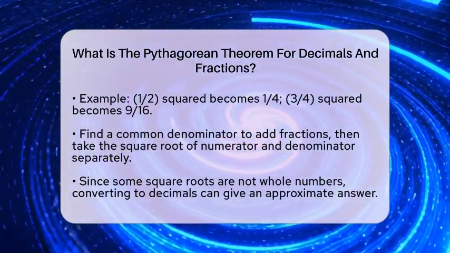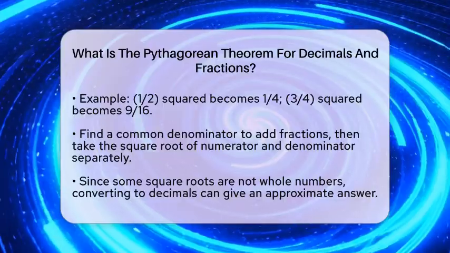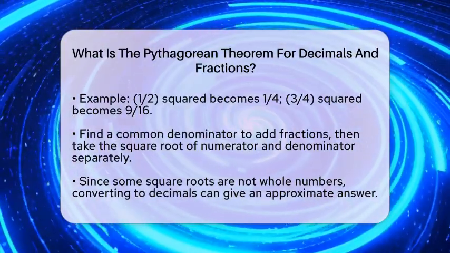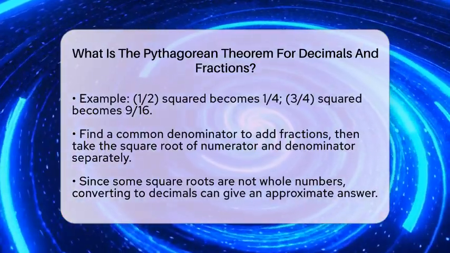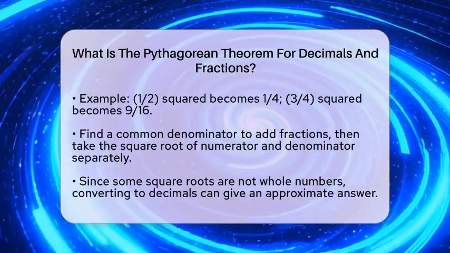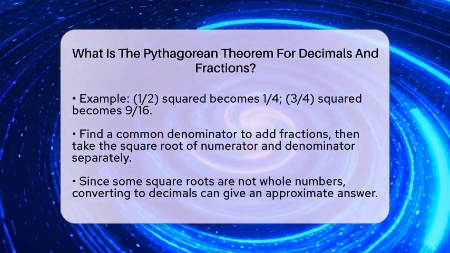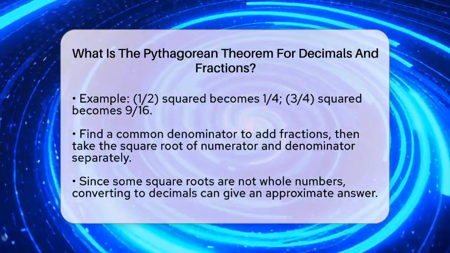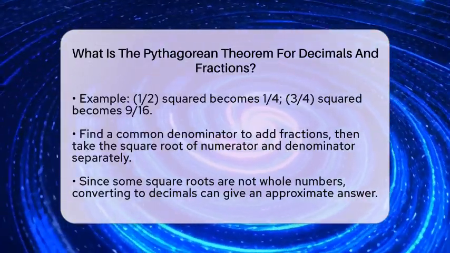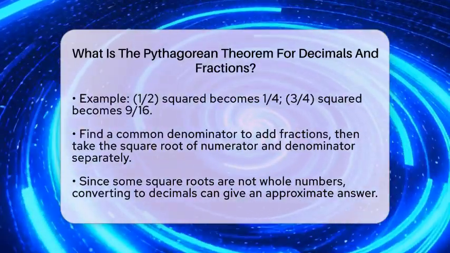To find the hypotenuse, you take the square root of 13/16. You can do this by taking the square root of the numerator and the denominator separately, which gives you the square root of 13 over the square root of 16. Since 16 is a perfect square, its square root is 4, but 13 is not a perfect square, so you can convert the fraction to a decimal for an approximate answer.